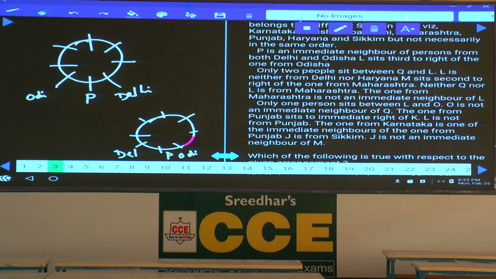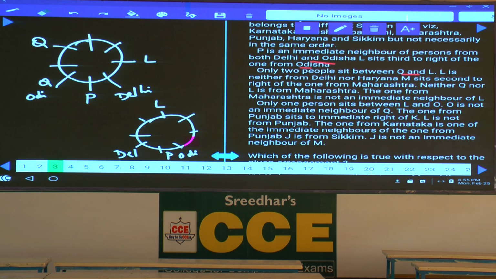L sits third to the right of the person from Odisha. Now, in the first case, L will be here, and in the second case, 1, 2, 3, L will be here. There are 2 possibilities. Then, only 2 people sit between Q and L. As 2 people sit between Q and L, 1, 2, Q can be either here or 1, 2, Q can be here. In the first case, we have 2 different possibilities.